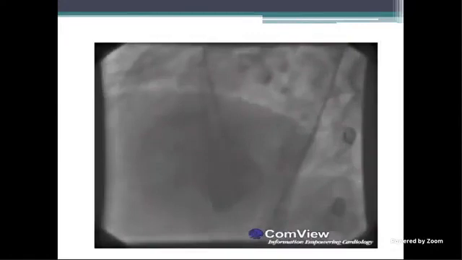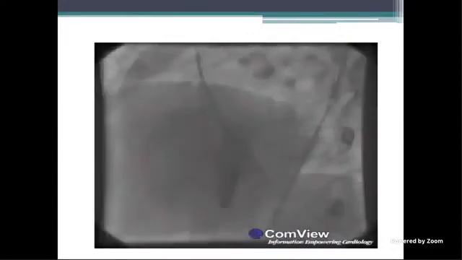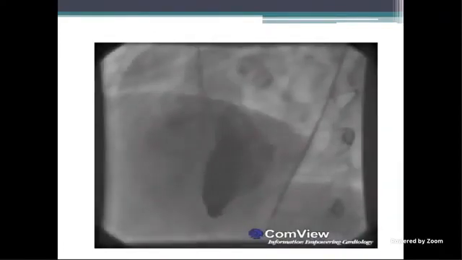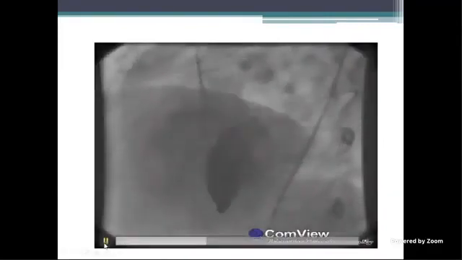Sir, it's showing a normal LV. Probably the chamber is the LV and it's posteriorly placed, with normal LV size and contractility. And you can see here one perimembranous VSD probably is there, and you can see the coronary also here. Two coronaries are there, arising from the respective sinuses.